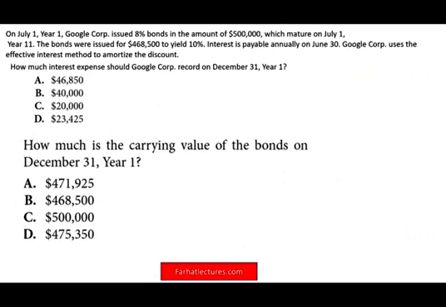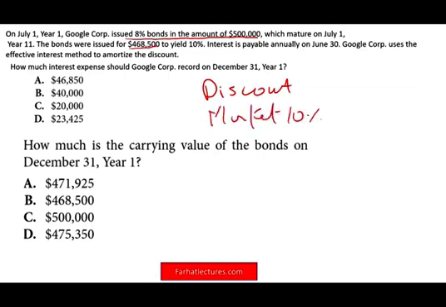On July 1st, year 1, Google issued 8% bonds in the amount of $500,000, which mature on July 1st, year 11. The bonds were issued for $468,500. It means they were issued at a discount because it's below the par value, and the market yield is 10%. Interest is payable annually on July 1st. So the interest is paid annually. Google Corp uses the effective interest rate method to amortize the discount. That's fine.